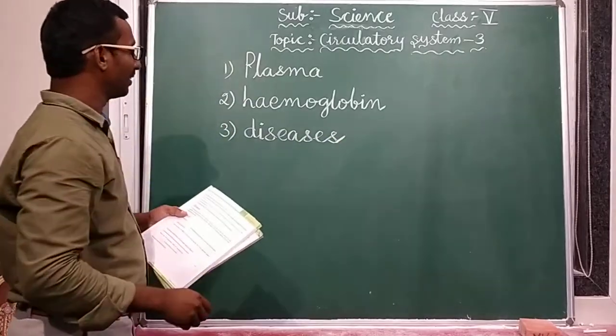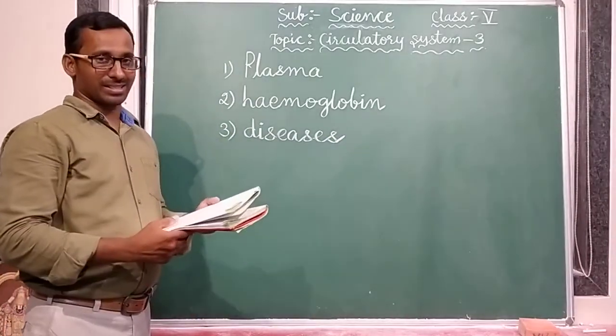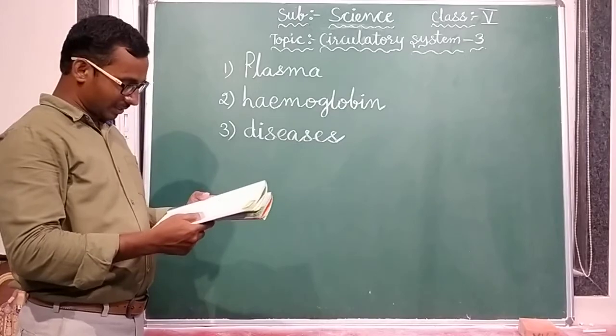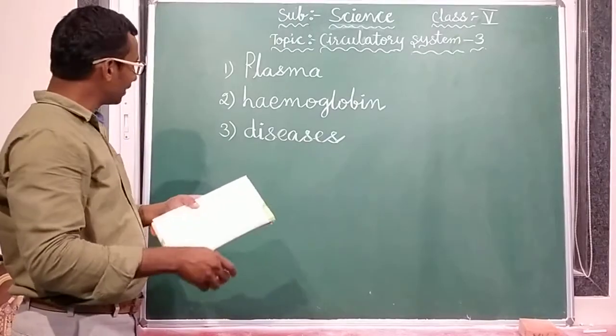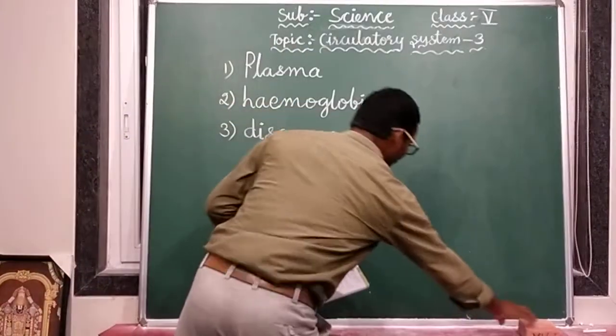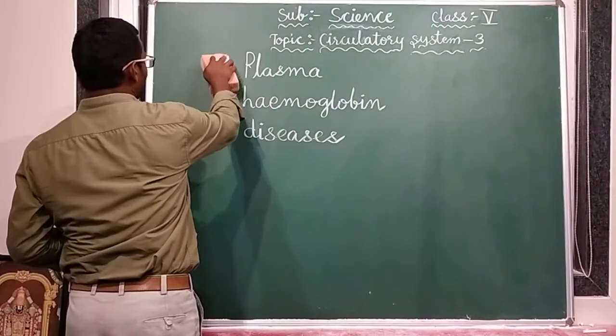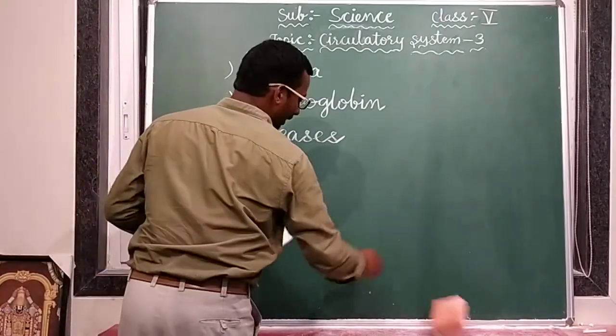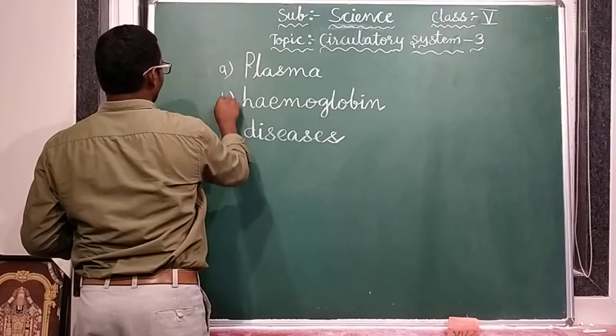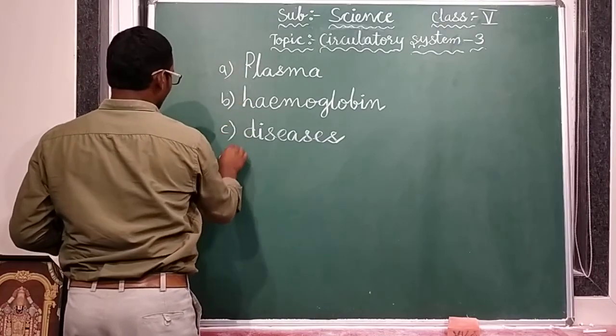Is it right? Here I am writing 1, 2, 3. Even if you write A, B, C also, nothing happens. Now see D1.